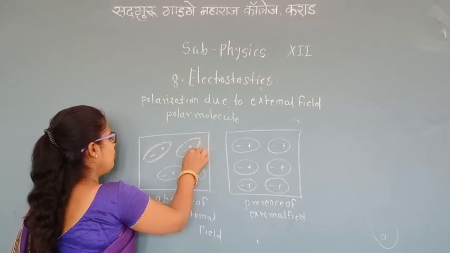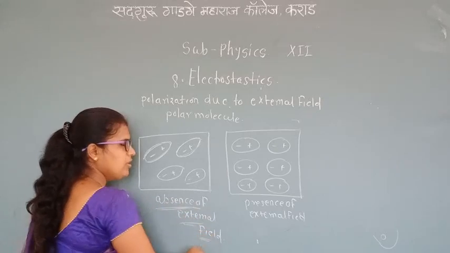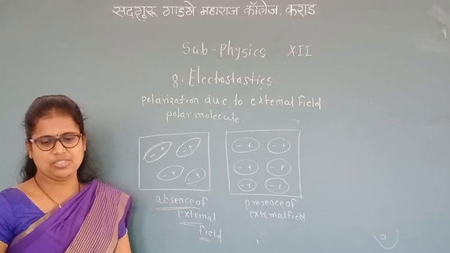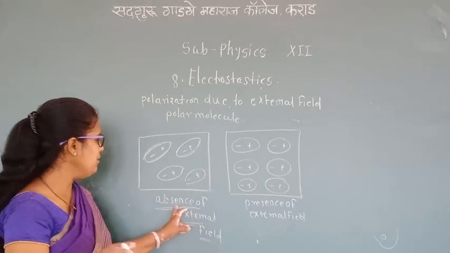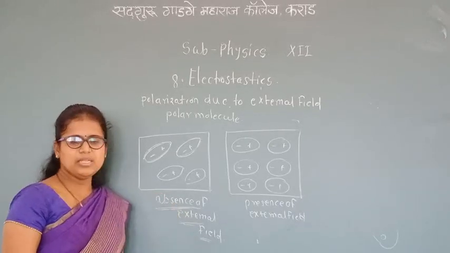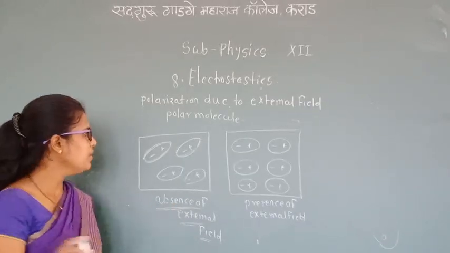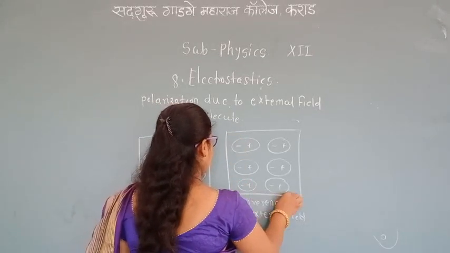So the total dipole moment in this case is 0.